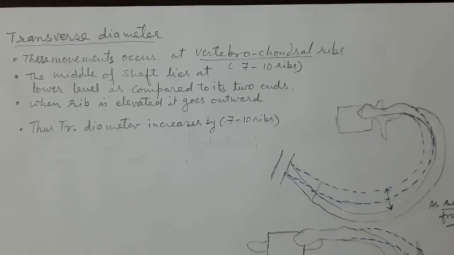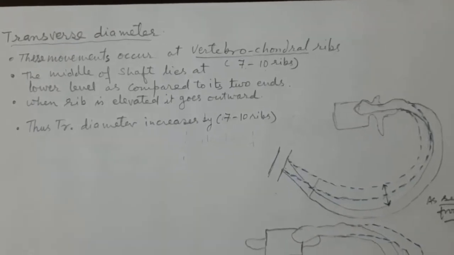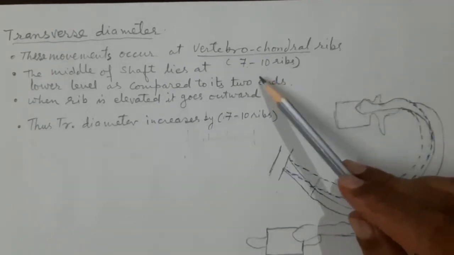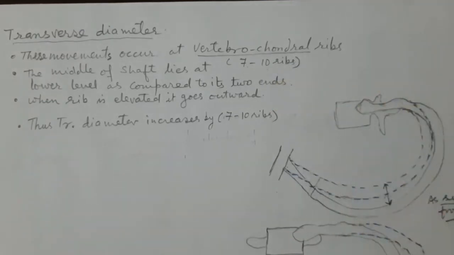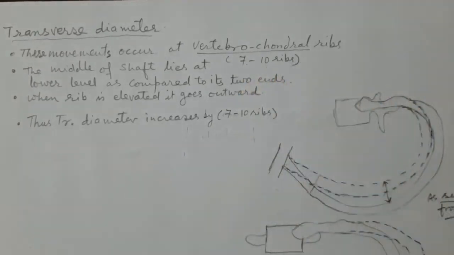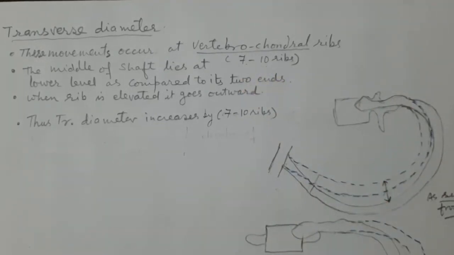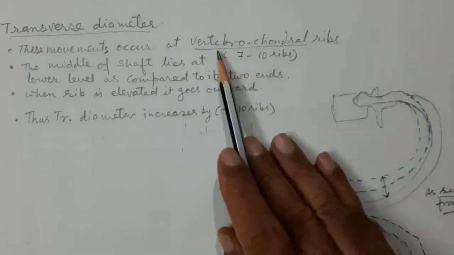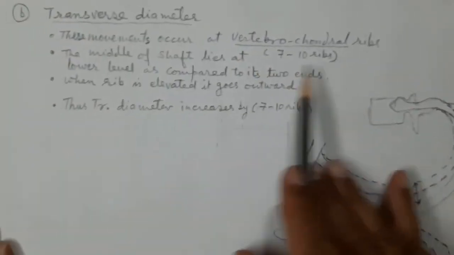Of course, the seventh is attached at the junction of the xiphoid process with the lower end of the body of the sternum, but the others, that is 8, 9 and 10, just join each other at the costochondral level. They just join to the cartilages, not to the bony body of the sternum. That's why they are called vertebrochondral ribs.